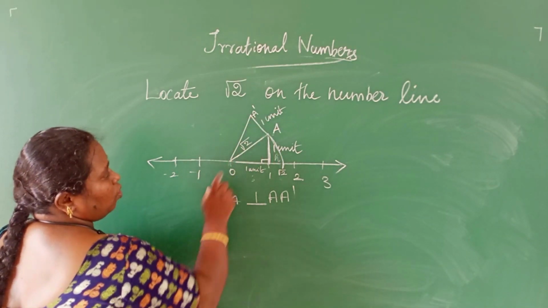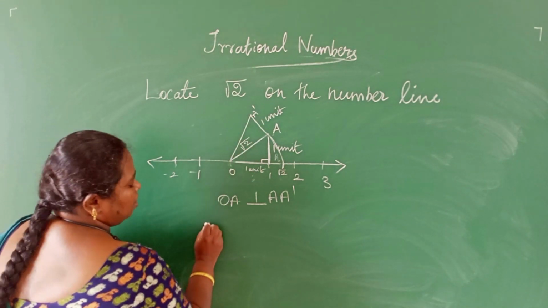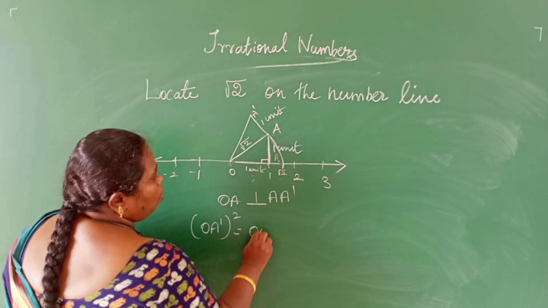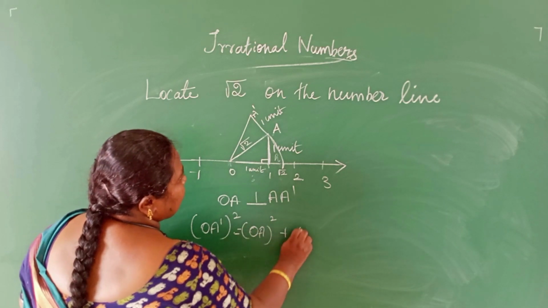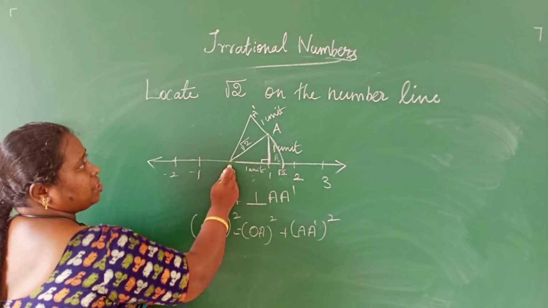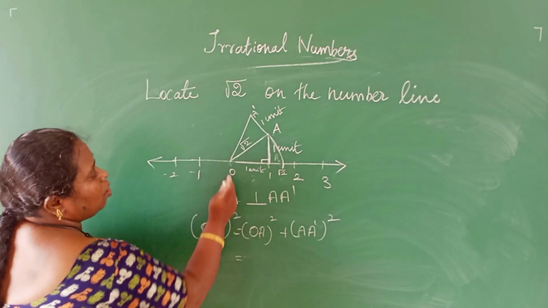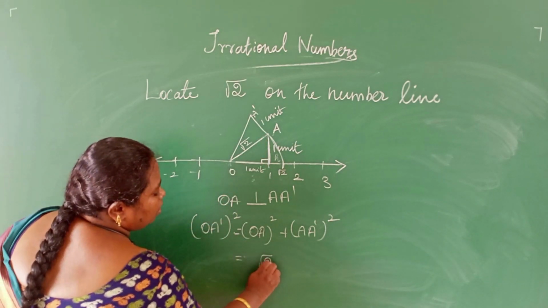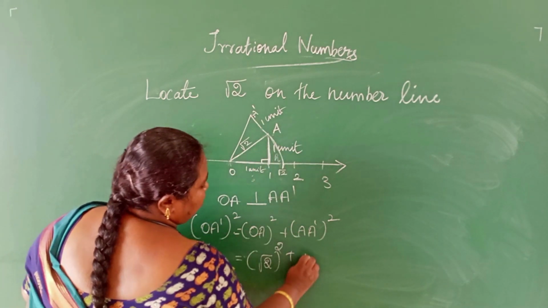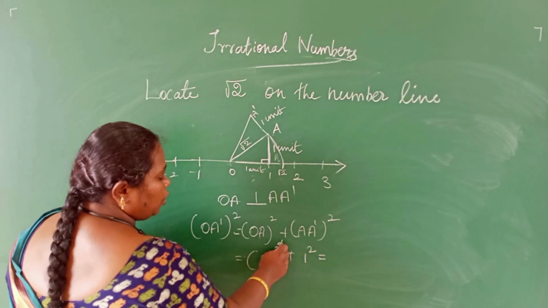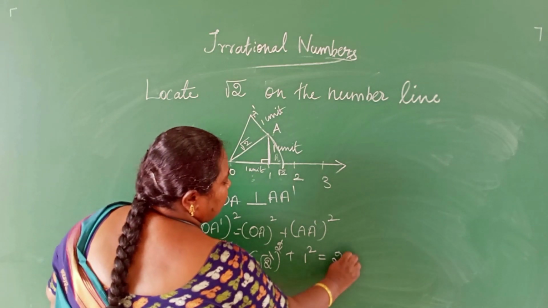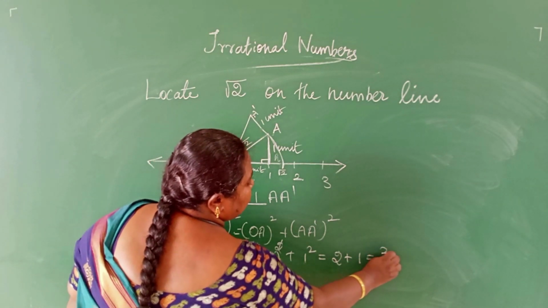By Pythagoras what we know? OA dash is the hypotenuse. So OA dash the whole square is equal to OA the whole square plus A dash the whole square. What is OA dash? OA dash squared is equal to, what is OA? Root 2 the whole square plus A dash is 1 unit, 1 the whole square. Root and square will be getting cancelled. This will be 2 plus 1 squared is 1, that is equal to 3.